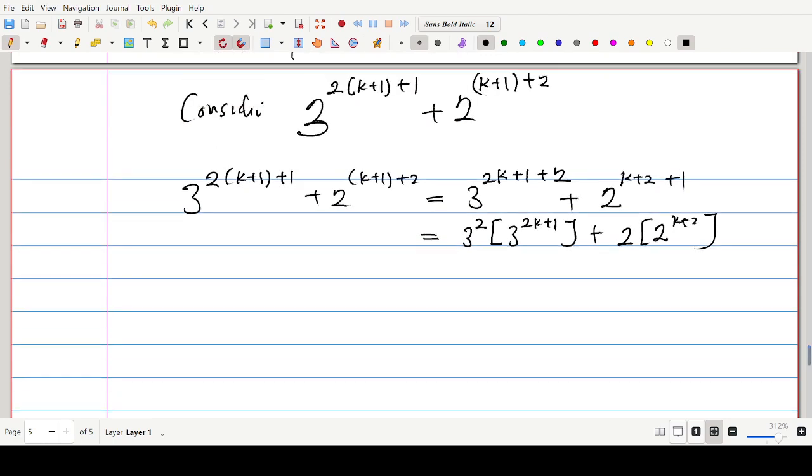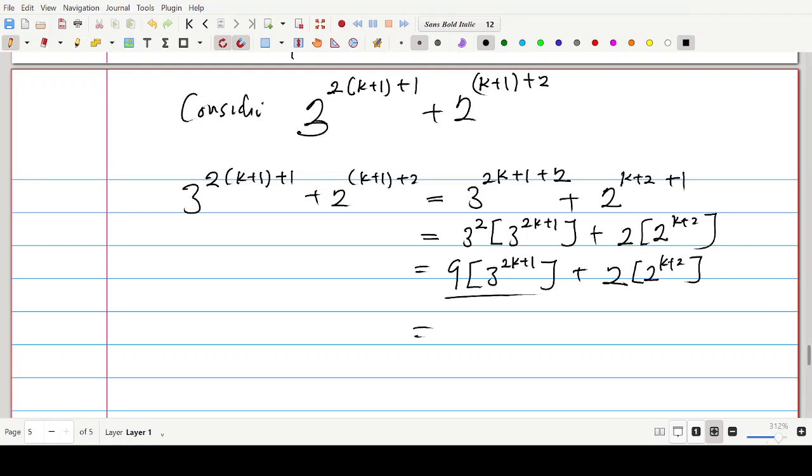Now, take note, this can be further written as 9, sorry, this is not 8, this is 9. 3 squared is 9. So 9 times 3 to the power 2k plus 1, plus 2 times 2 to the power k plus 2. So we are almost there.